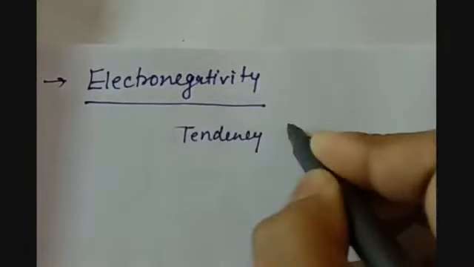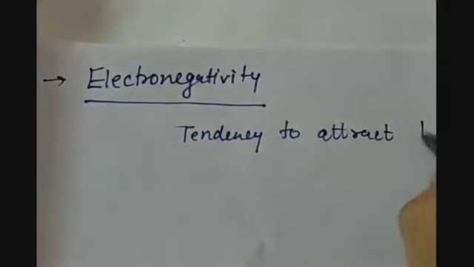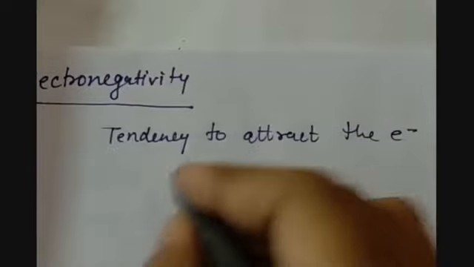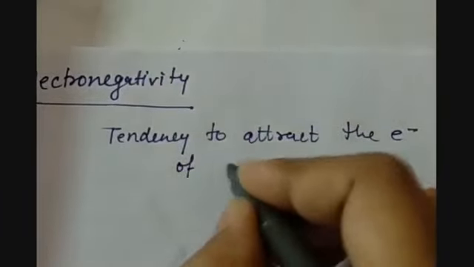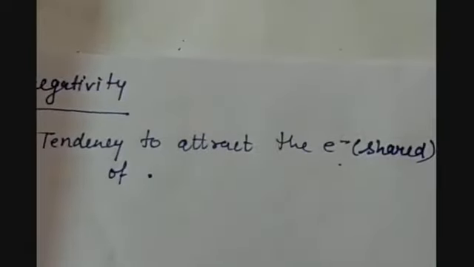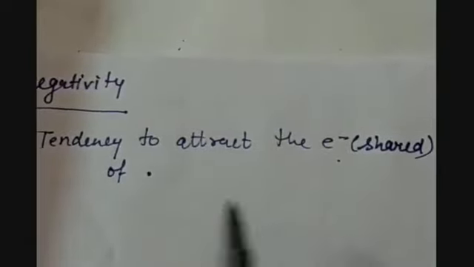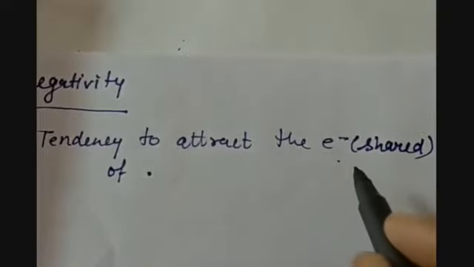So electronegativity is a tendency to attract the electrons, or you can say the shared electrons. Because whenever a bond is formed between two atoms, there is either transfer of electrons or sharing of electrons.